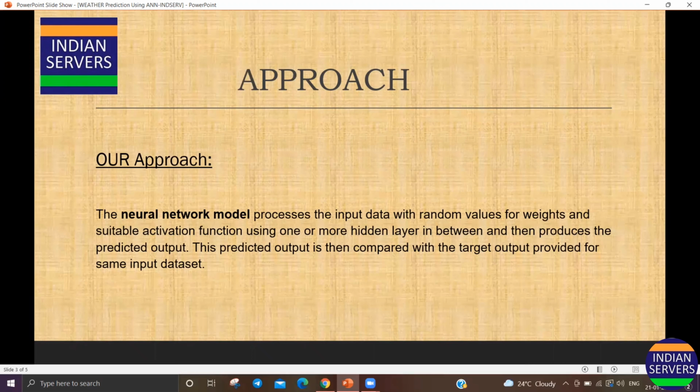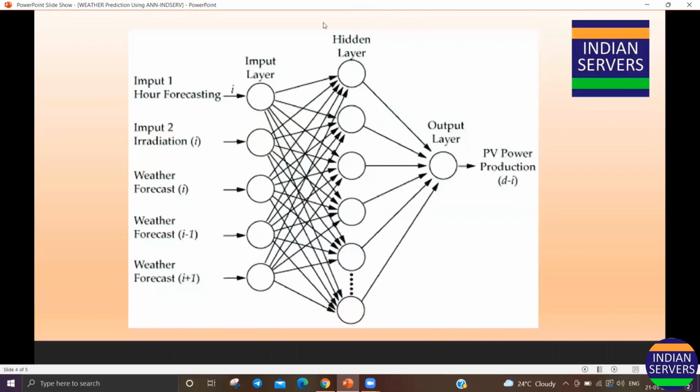It predicts the output, which is compared with the target output provided in the input dataset. So this is the model of my approach. Firstly, we give the input and it calculates with the bias in the hidden layers, and after that it predicts the output, the temperature.